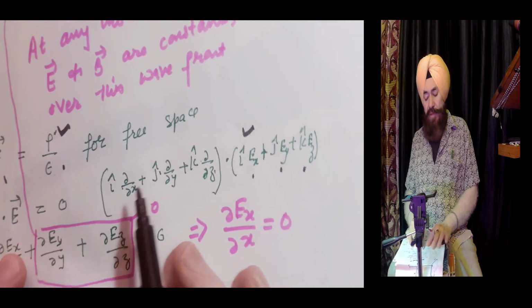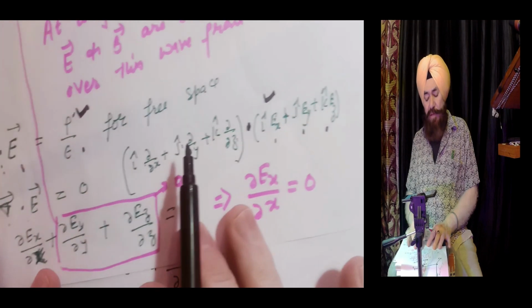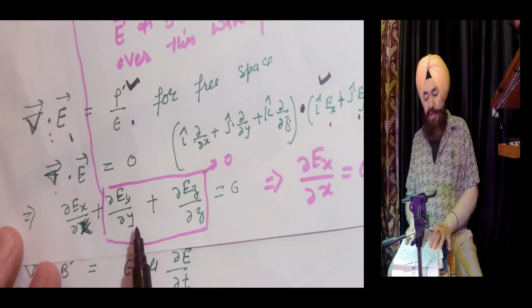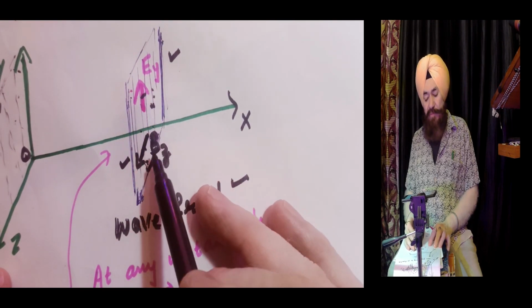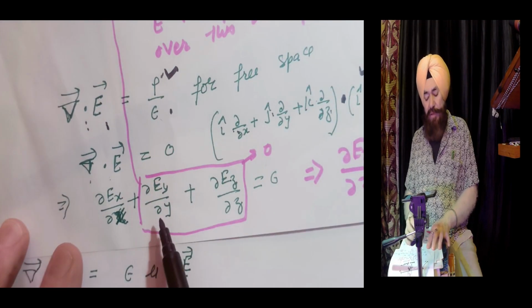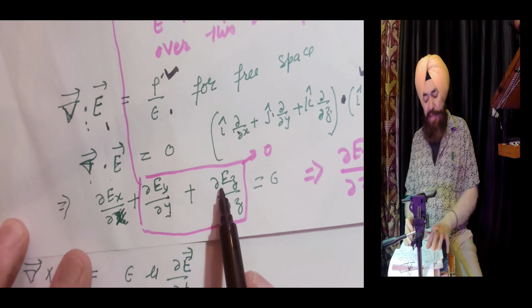Now this is the dot product, i cap dot i cap equals 1. So this becomes the relation. Now I am coming to this relation for this wavefront. Here Ey and Ez are fixed, at any instant and at any particular place.